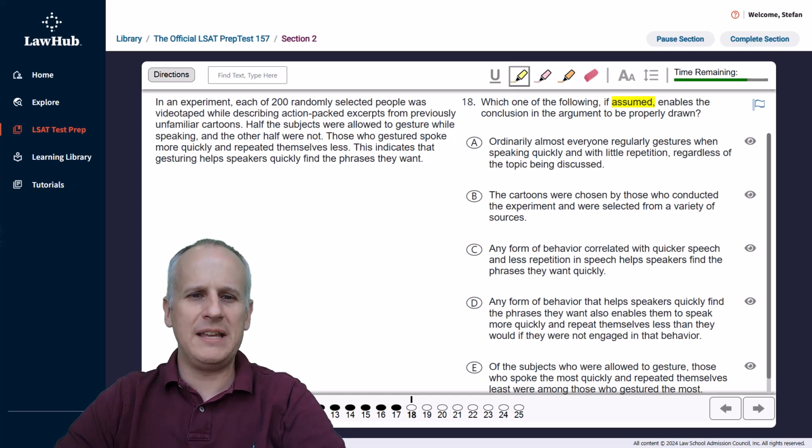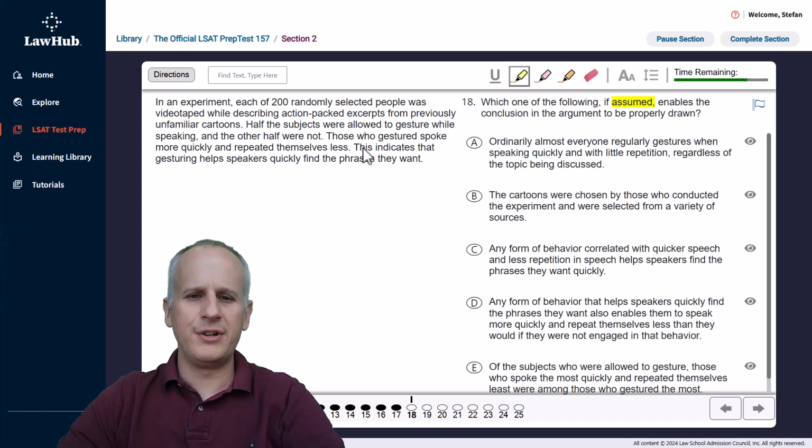In an experiment, each of 200 randomly selected people was videotaped while describing action-packed excerpts from previously unfamiliar cartoons. Half the subjects were allowed to gesture while speaking, and the other half were not. Those who gestured spoke more quickly and repeated themselves less. This indicates that gesturing helps people quickly find the phrases they want.